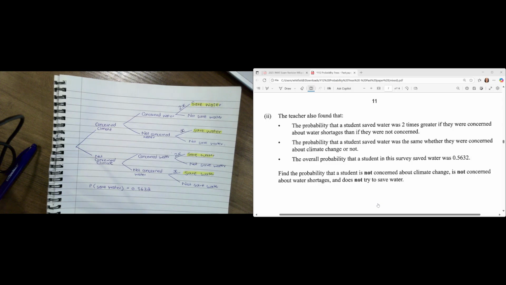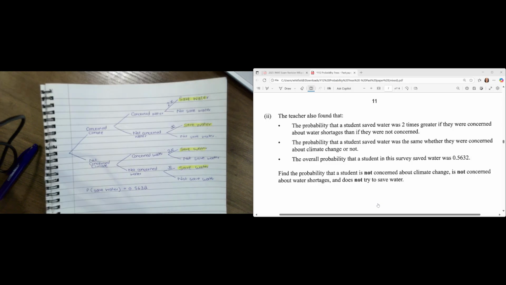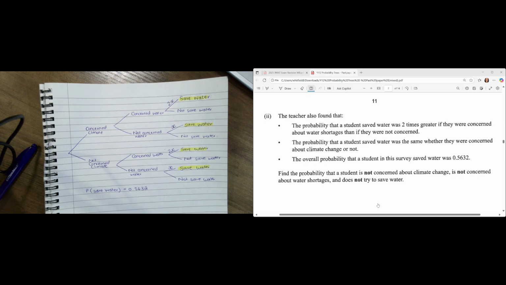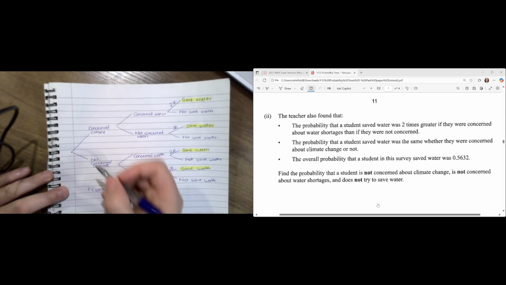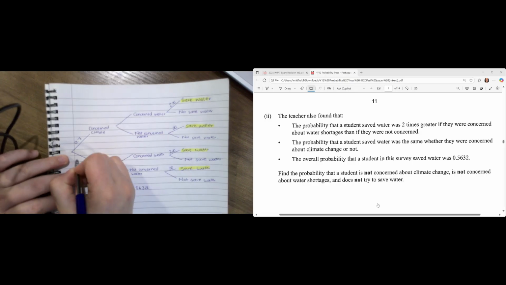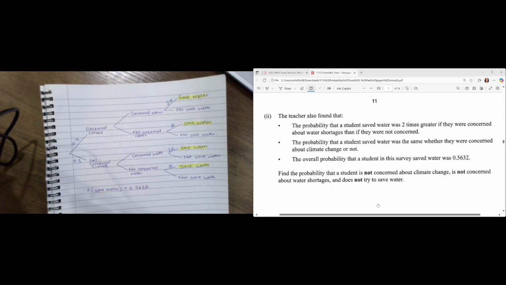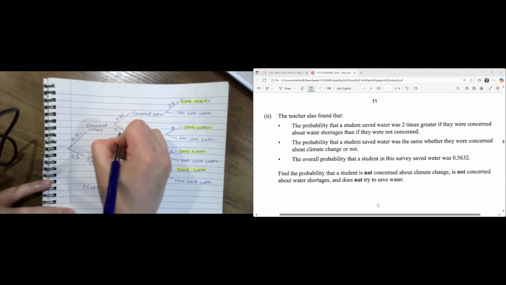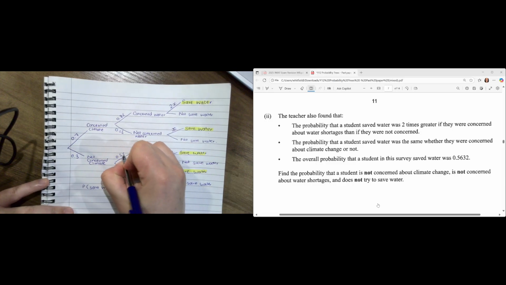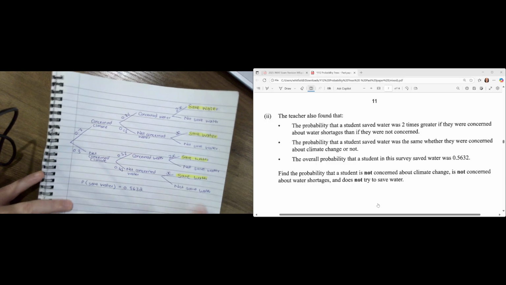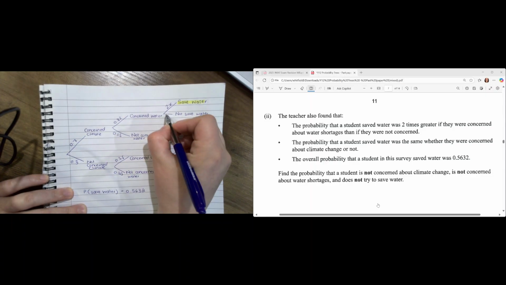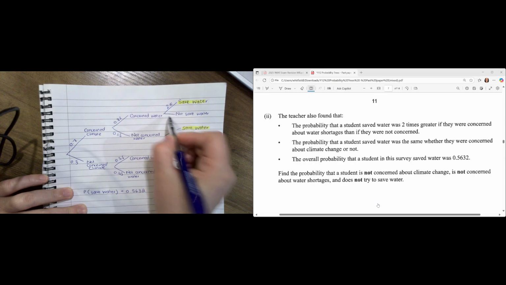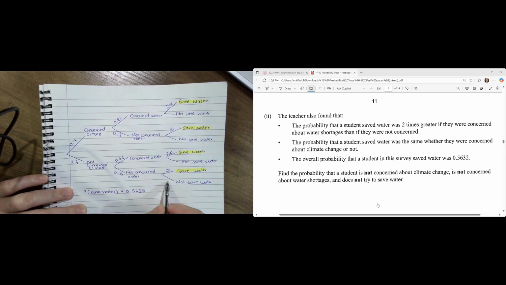Now, I still have some information missing from my tree, and this is where I do need to go back to my previous tree from question B-ii, and we can fill in that climate change was 0.7, 0.3, we've got 0.85, 0.15, 0.55, 0.45. Now, I've still got something missing here. This is missing, that is missing, that is missing, and that is missing.